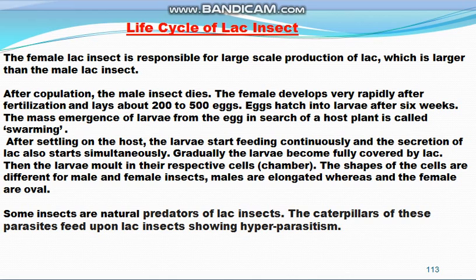Some insects are natural predators of the lac insects, and the caterpillars of these insects feed upon lac insects, showing hyperparasitism. So some of the lac insects are eaten by other insects, and the caterpillars of other insects eat the lac insects, and this phenomenon is known as hyperparasitism.